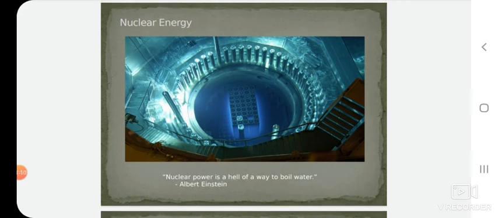Nuclear energy is released through nuclear fission, the process where the nucleus of an atom splits. Nuclear power plants are complex machines that can control nuclear fission to produce electricity. How that nuclear fission reaction occurs, how nuclear power plants manage that kind of chain reaction, and how they produce electricity, we have to discuss one by one.